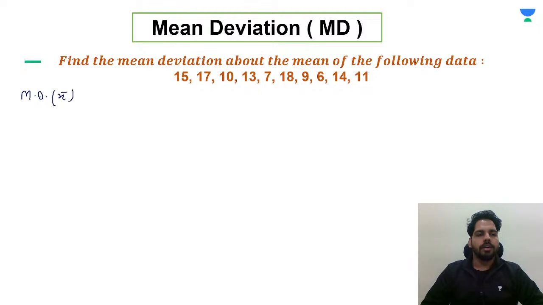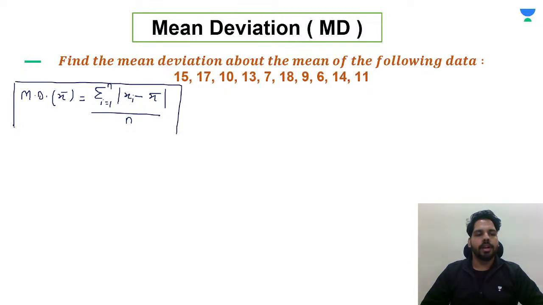We'll write mean deviation about x bar is equal to the summation for i from 1 to n of the deviation of each observation from the mean, so xi minus x bar, divided by n. This is just for ungrouped data. As you can see, the data is given to you as ungrouped data, so for this we can use this formula.